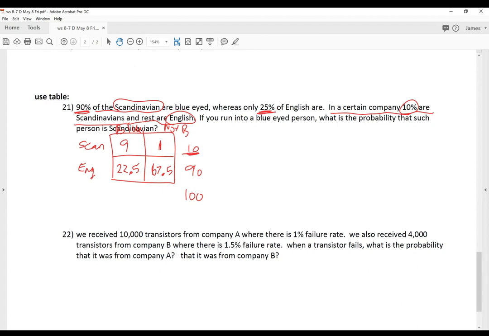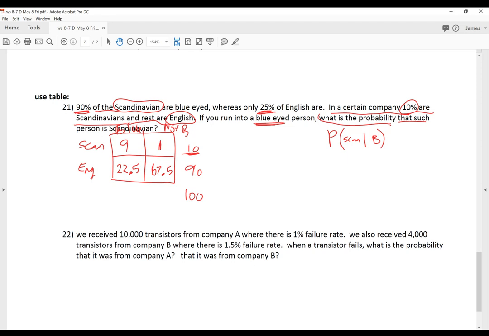Okay. So here's a question. What is the probability that if you run into a blue-eyed person, so given that you could see that person has blue eyes, you're not colorblind, you could tell, what's the chance that that person is from Scandinavia, not from England? So don't be rude.